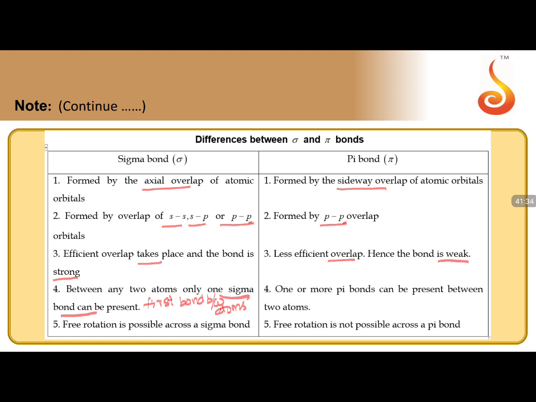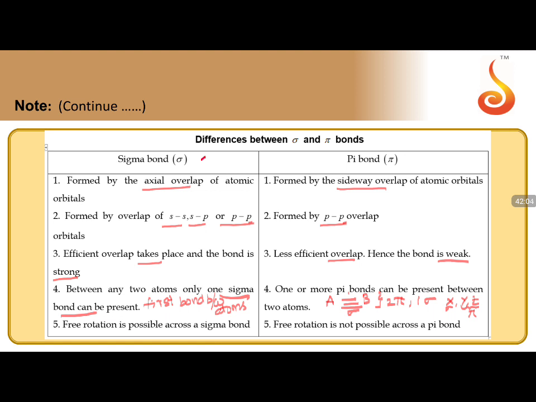If between two atoms A and B three bonds are formed, the first formed bond will be sigma and the remaining two bonds will be pi, so it has two pi bonds and one sigma bond. Only three bonds are possible between any two atoms because we have only three axes: x-axis, y-axis, z-axis. If one forms sigma, the remaining two will form pi. Clear? Now free rotation is possible across the sigma bond.